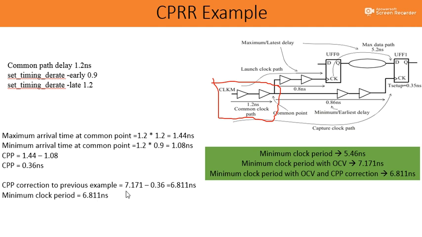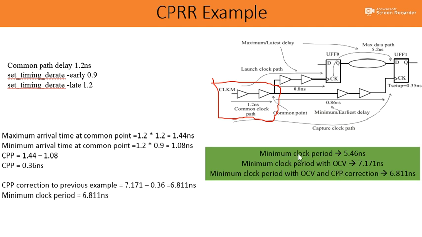So in the previous example, a correction factor should be given. The 7.171 needs the correction factor in order to calculate the minimum clock period. Safe period: 7.171 minus 0.36, that is 6.811 nanosecond. So the minimum clock period should be applied considering all the variation.